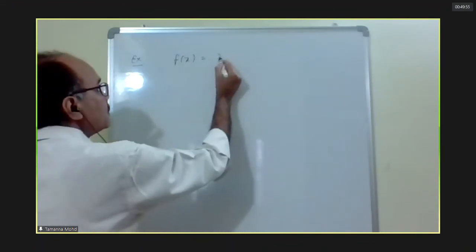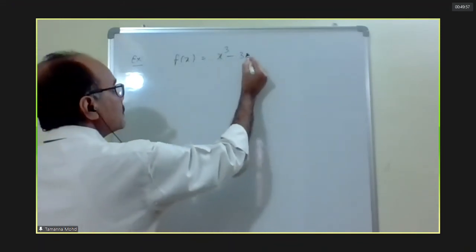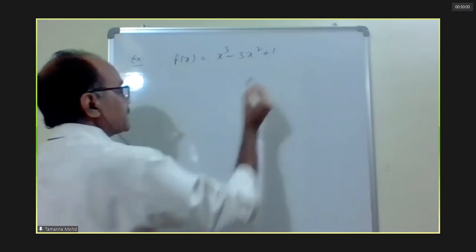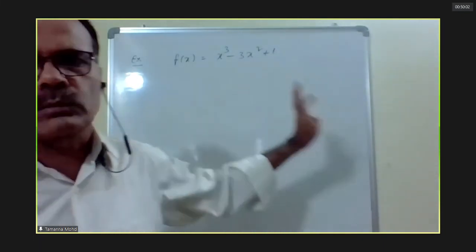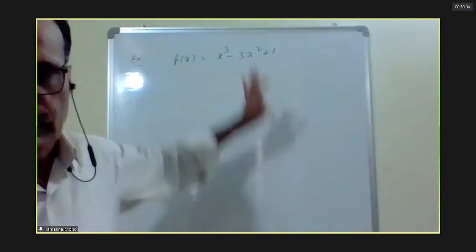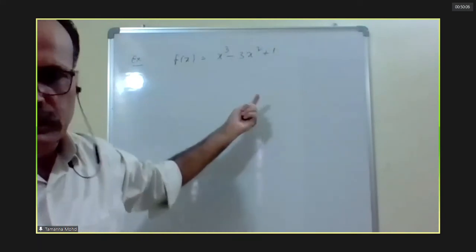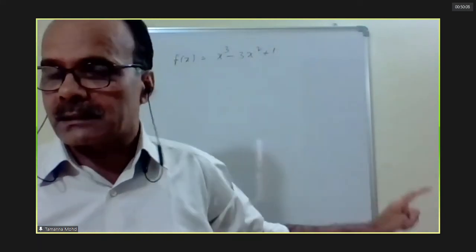Basically, the question is x cube minus x square plus 1. Find the number of real roots of this. That's it. Okay, so it's a cubic equation. We can't say in general it has 3 real roots. No.